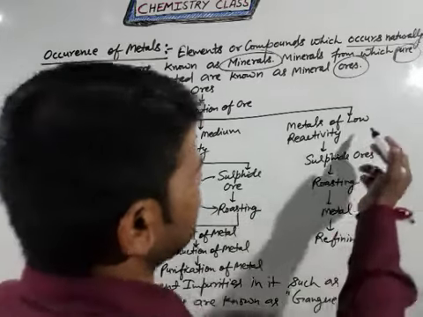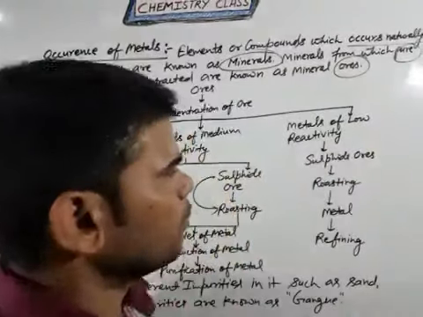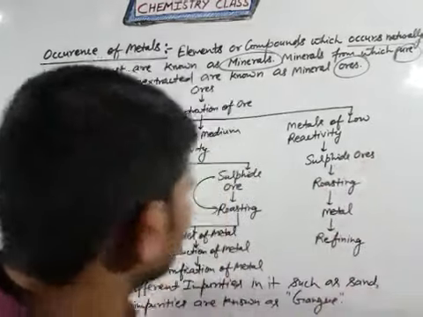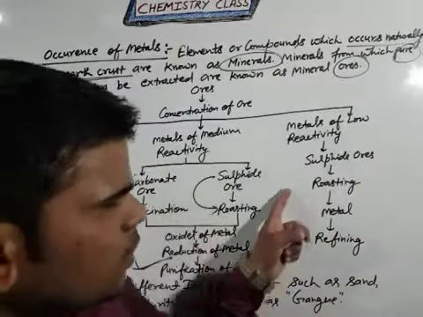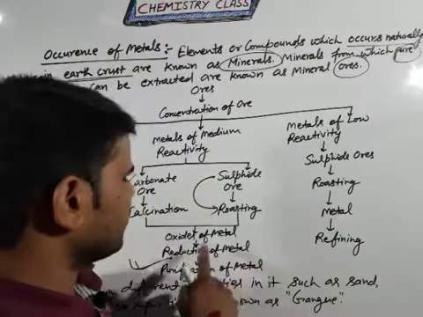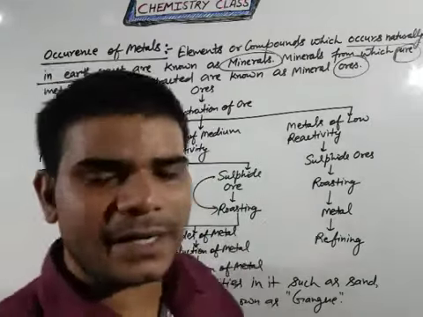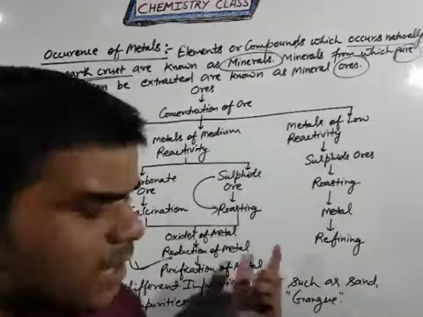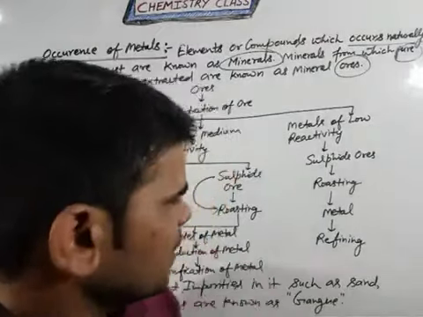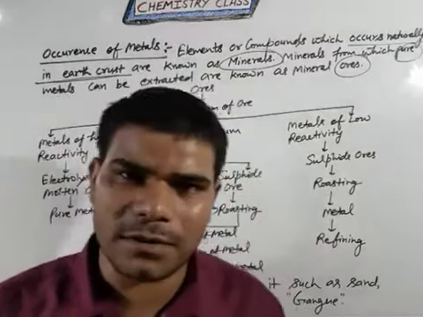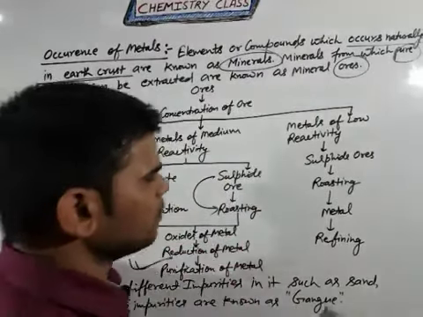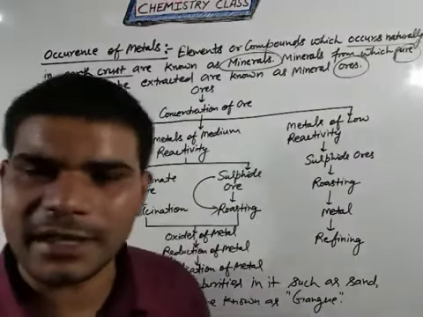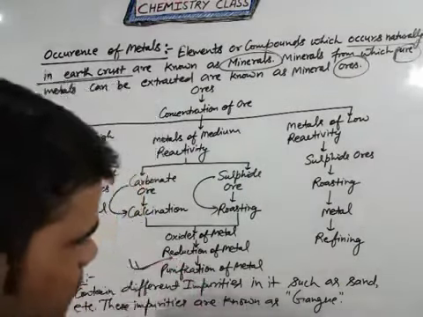Now come to the metals of low reactivity. So low reactivity metals like sulfide ores also follow roasting, and roasting converts them into the metal oxide, and the metal oxide is first converted into the metal with the help of reduction. Then after that the refining process will give the pure metal. This is the process for low reactivity elements.